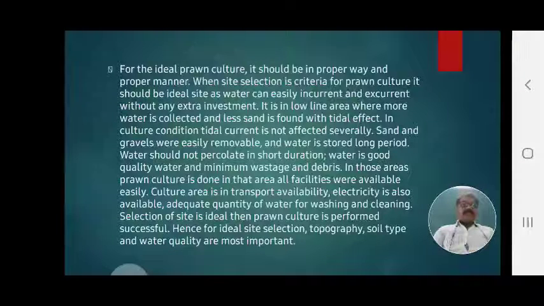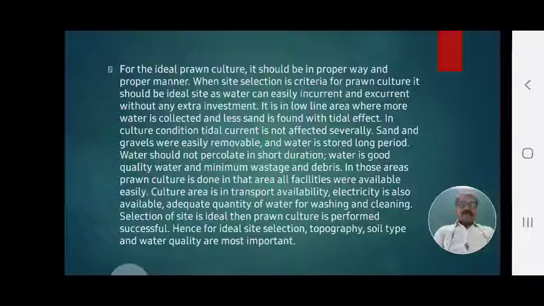When site selection is the criterion for prawn culture, it should be an ideal site, where water can easily flow in and out without any extra investment. It is a low lying area where more water is collected and less water is lost with tidal effect. In culture condition, tidal current is not severely affected.